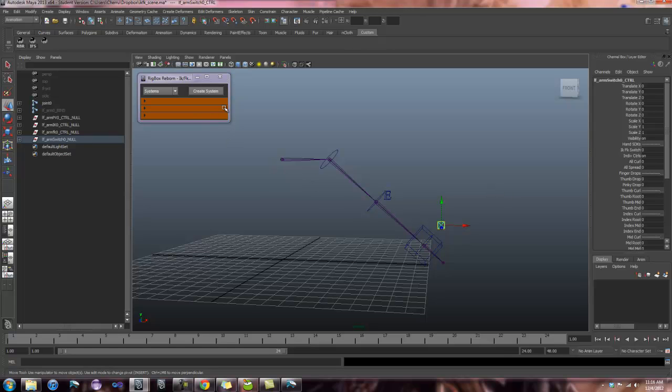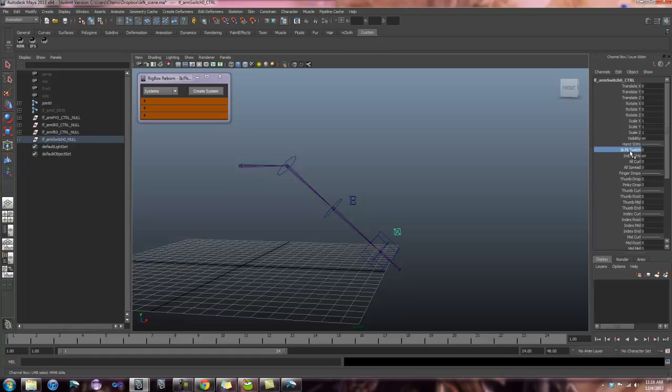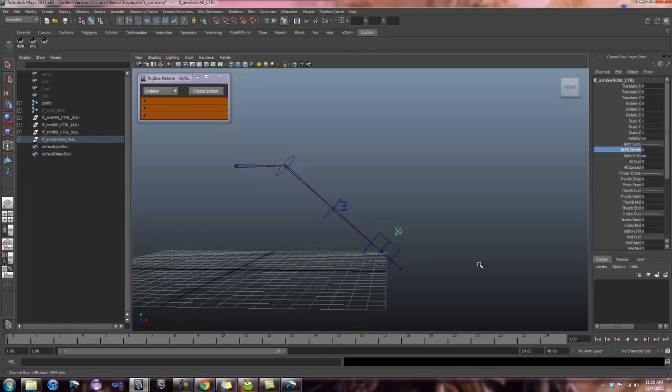So when we actually use the IK-FK switch, it is going to specifically be looking for this named attribute. So it's hard-coded to find this particular one. If you do not use the RigBox Reborn attributes, then you might want to go into the IK-FK switch script and change the attribute that it's looking for to the one that you actually use for your own setup. I totally don't mind if you do that. It makes the tool more functional for you, which is the whole point. So feel free, if you want to go in and change the attribute, to do so.